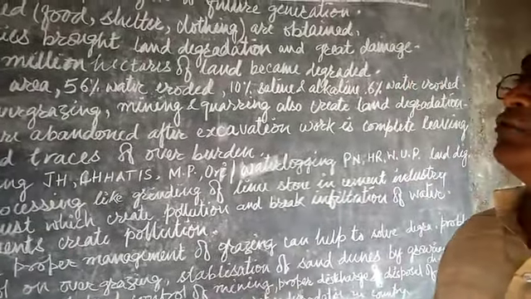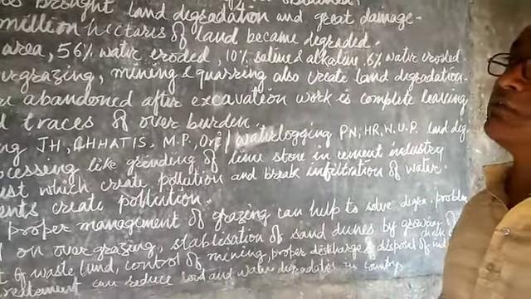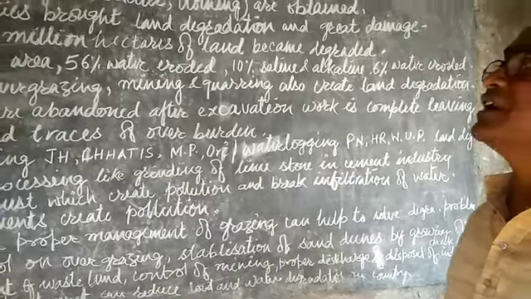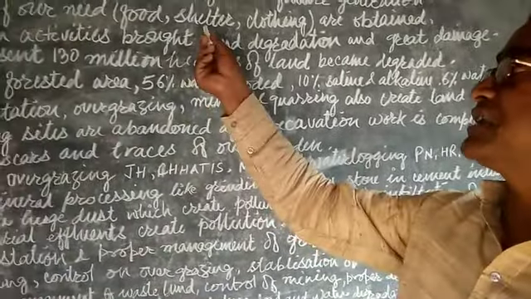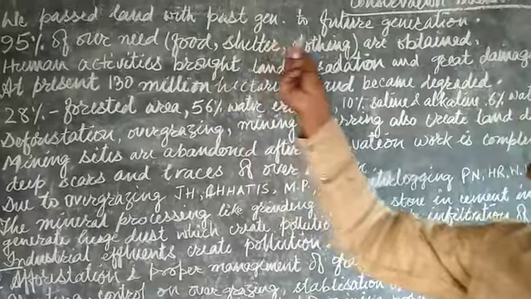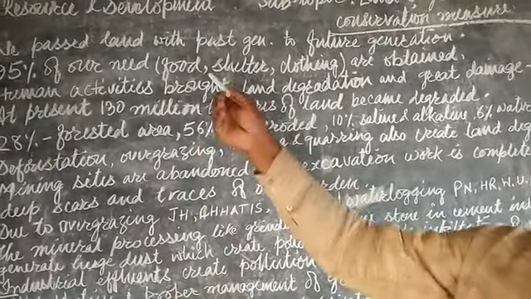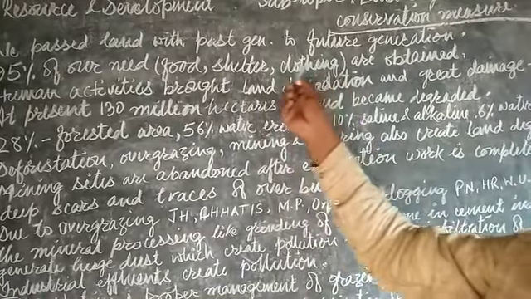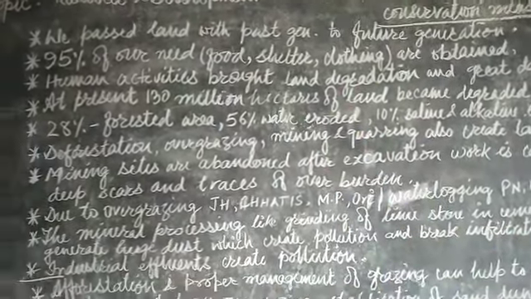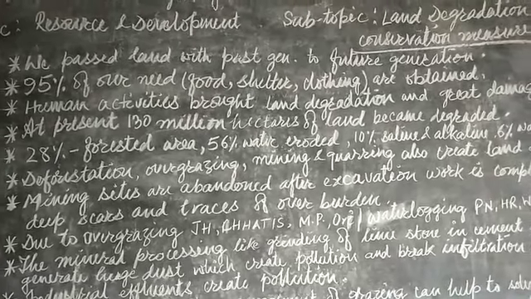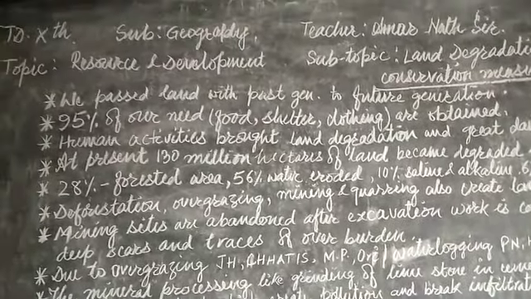95% of our needs relate to food, shelter, which means आवास, रहने के लिए घर, food means भोजन, and clothing means कपड़े. Approximately 90 to 95% of these requirements are obtained from the land.